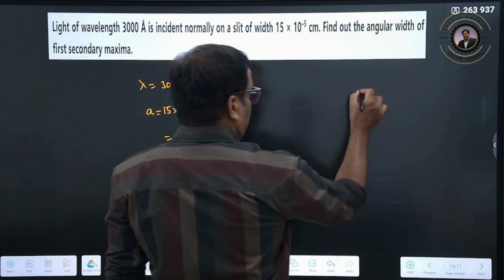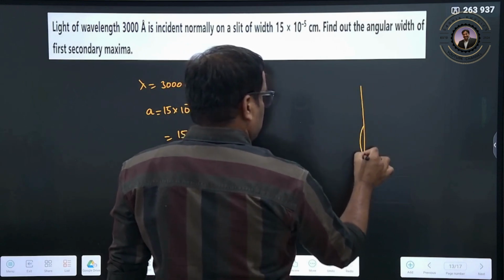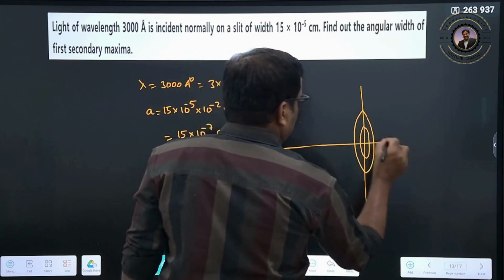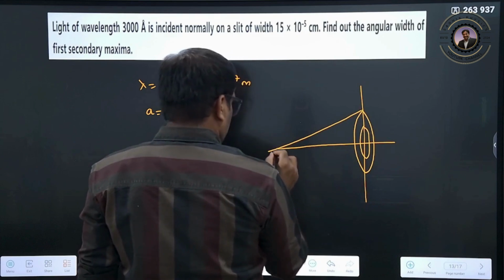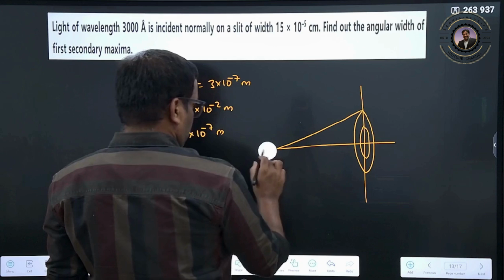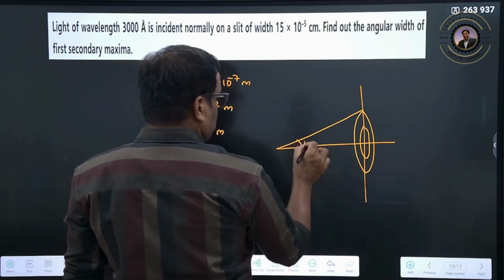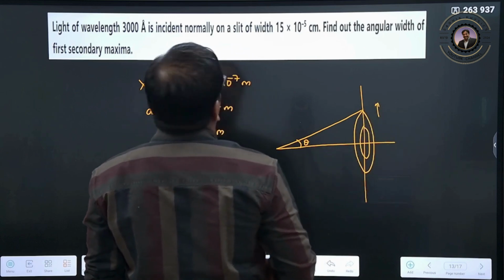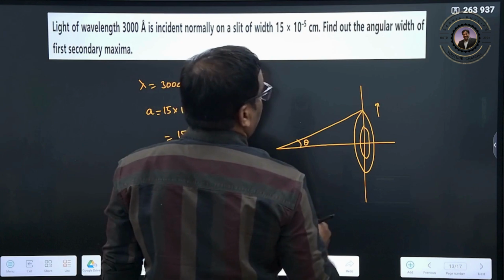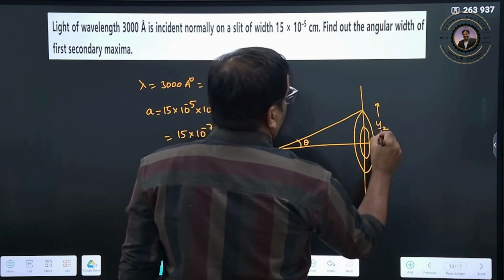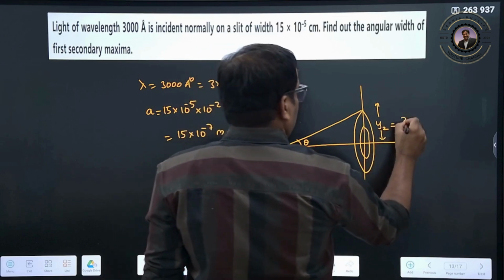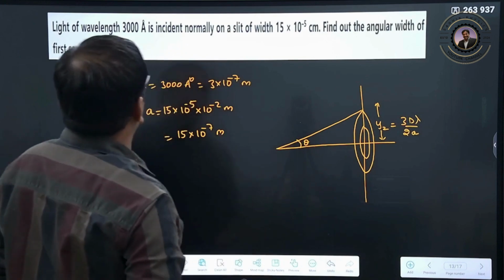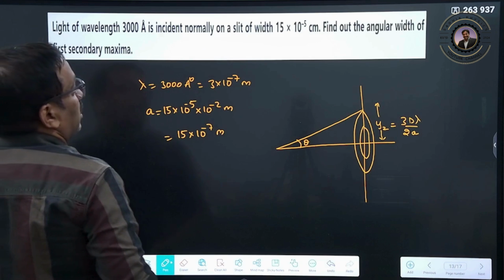First maxima. Here this is your central maxima, and this is your maxima here. He is asking, this is theta. Clear? So this distance is nothing but the angular width. Therefore, this is nothing but the y2 maxima. Y2 is 3 D lambda by 2a. Clear? So this distance D is given, no? The distance he did not give.